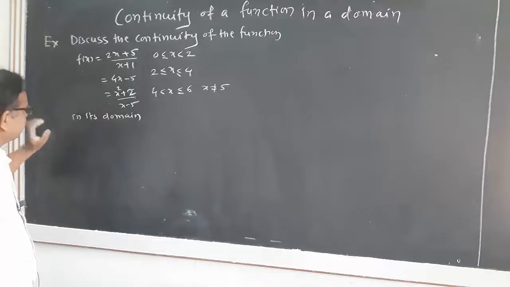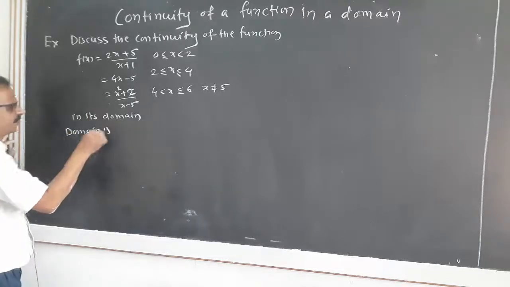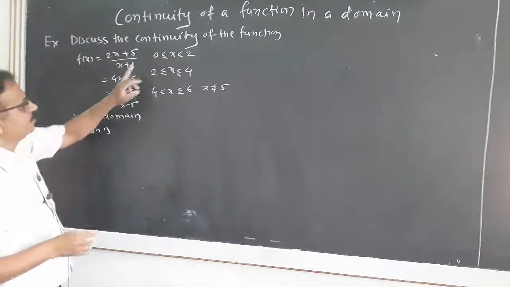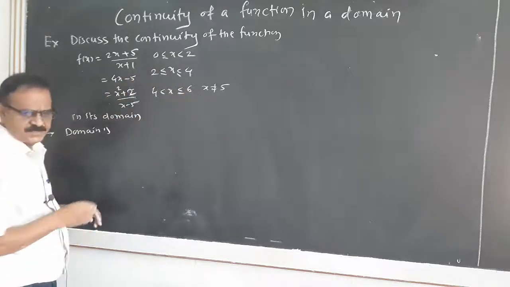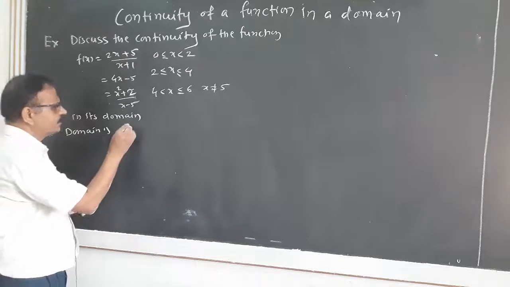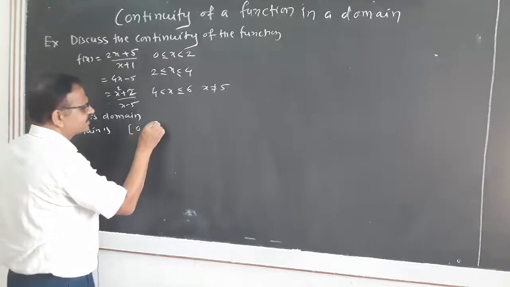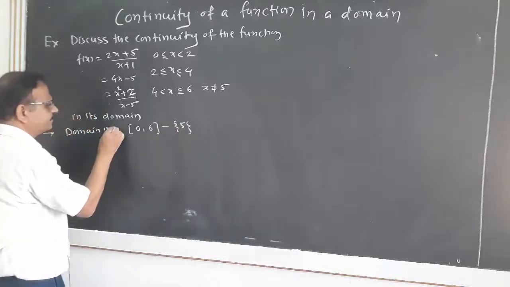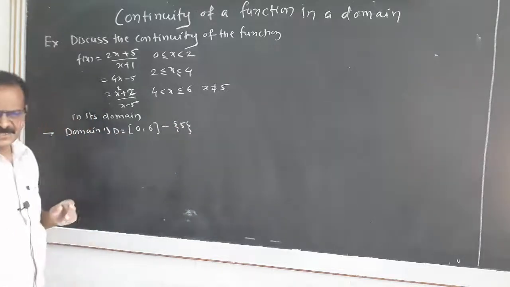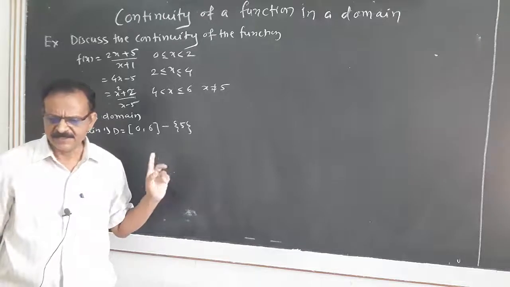What is the domain of the function? 0 to 2, 2 to 4 and 4 to 6 except 5. That means the domain is the closed interval 0 to 6 except the point 5. This is the domain D. Now we have to discuss the continuity of the function in this domain.